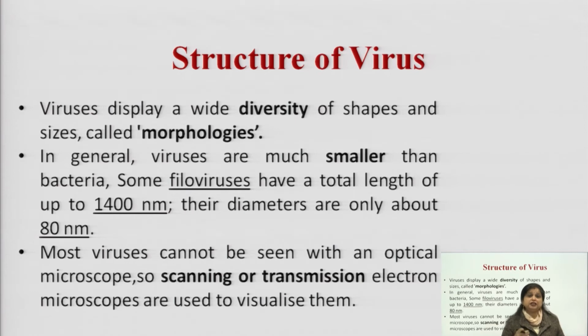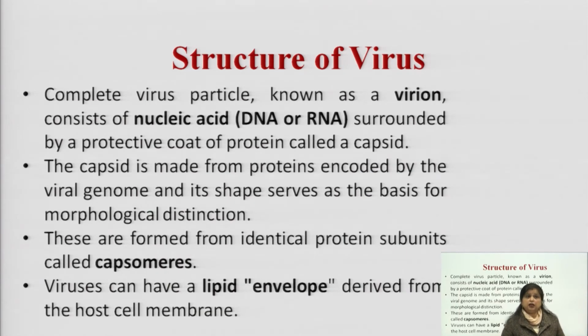We need special types of microscopes, mainly electron microscopes, for observing viruses in the labs, like scanning electron microscopes or transmission electron microscopes. As viruses are very small in size, we won't be able to see them with the bright field or compound microscopes which are available within normal microbiological labs. After that, we move towards the structure of viruses. What is the structure of viruses?